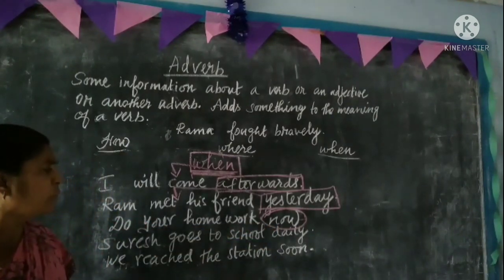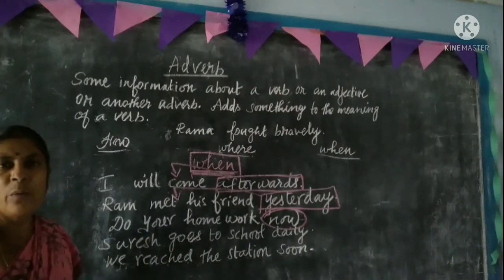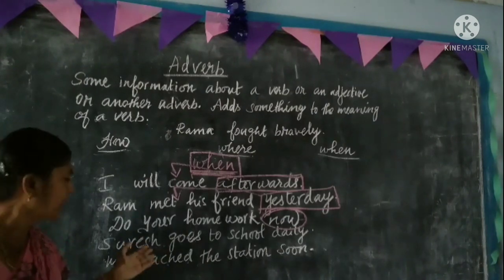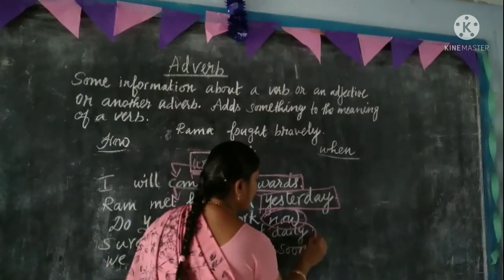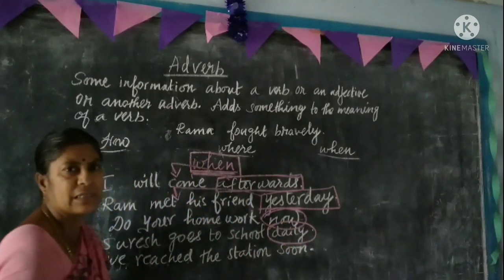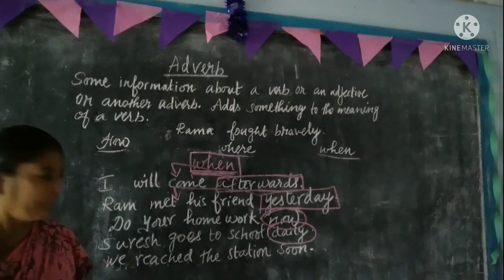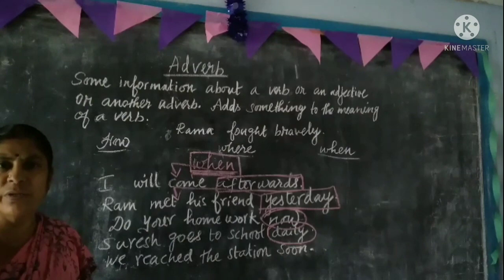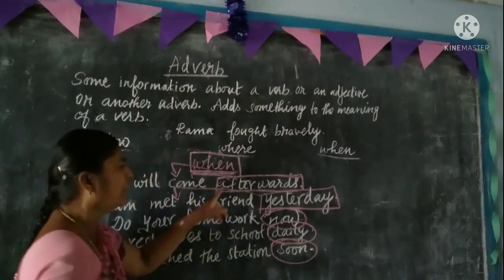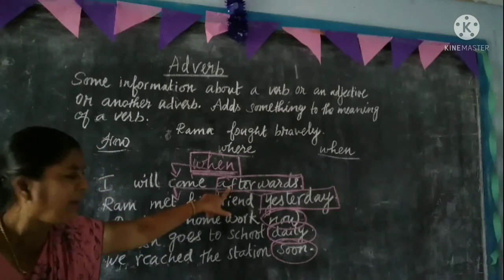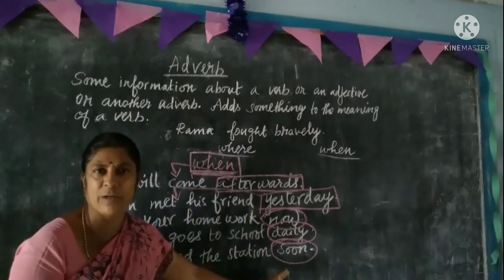Suresh goes to school daily. When does Suresh go to school? Suresh goes to school daily. So the word daily is an adverb. We reach the station soon. So when did you reach the station? Soon. So soon is an adverb. So here afterwards, yesterday, now, daily, soon, all these five words are adverbs.